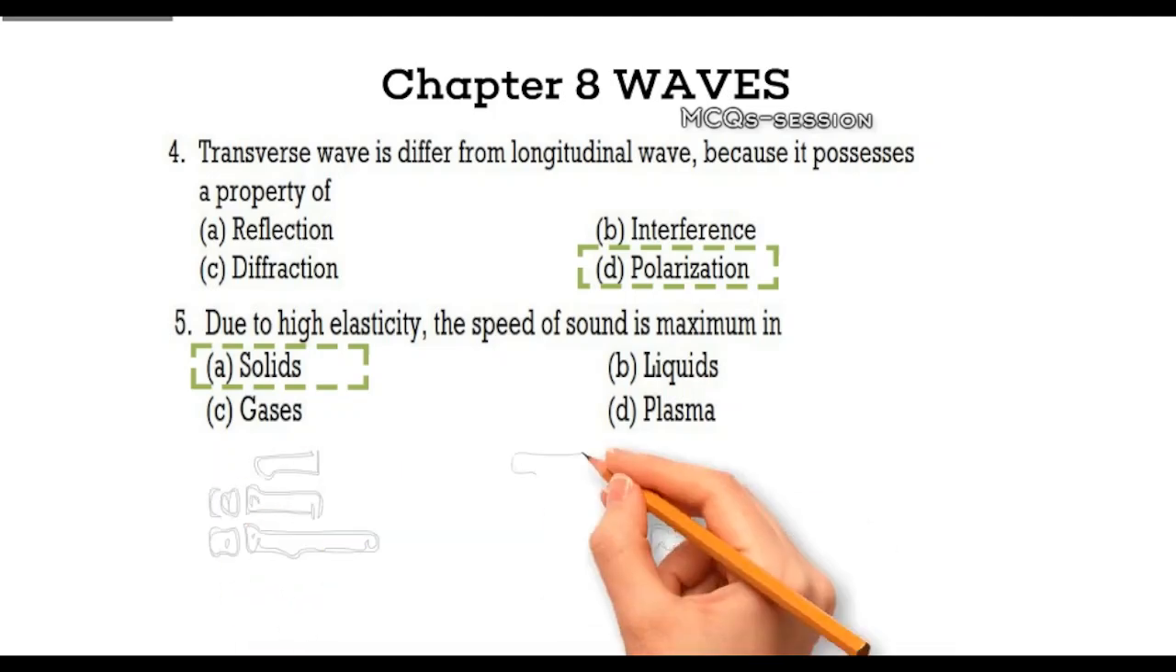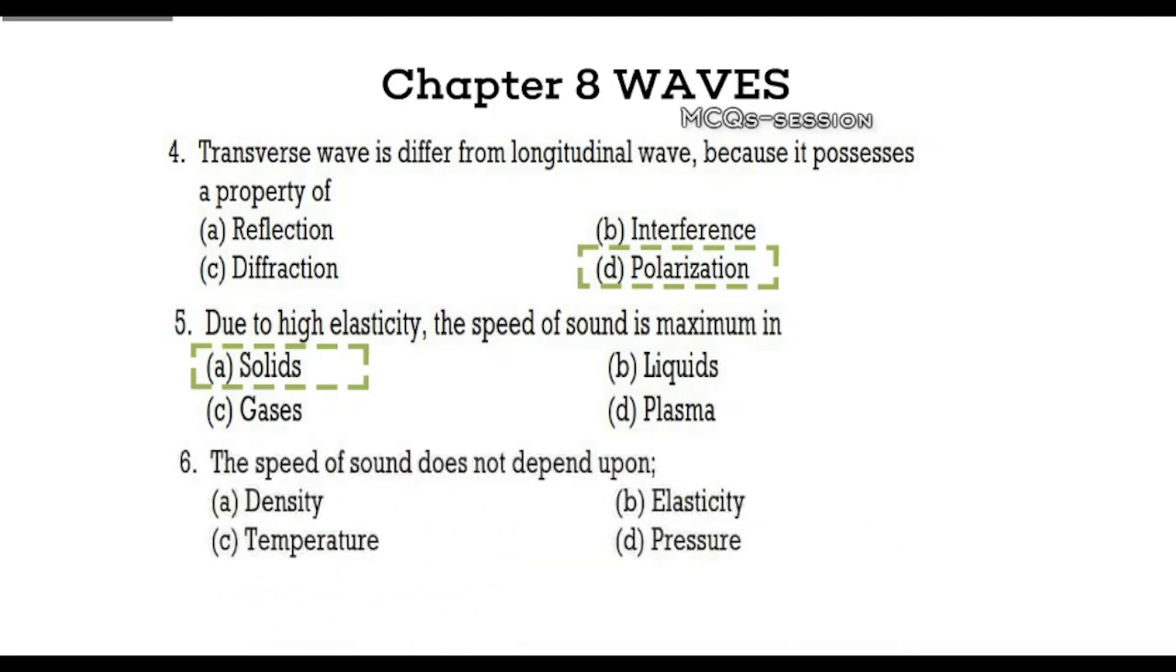Question 6. What factor does the speed of sound not depend on? Your options are A. Density, B. Elasticity, C. Temperature, D. Pressure. Think carefully before answering. Explanation. The correct answer is pressure. In gases, at constant temperature, sound speed is independent of pressure since pressure and density change proportionally.